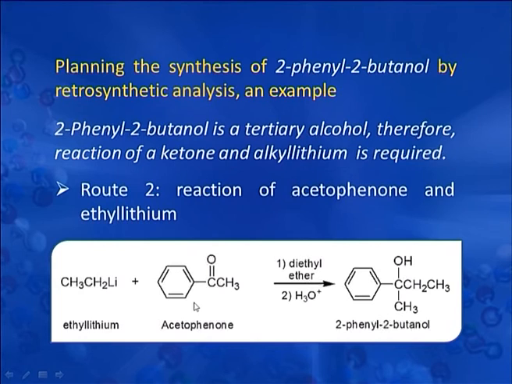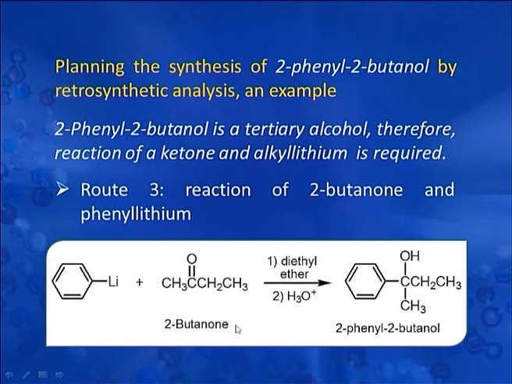In the second route, we are disconnecting the molecule from this carbon-carbon bond. As a result, we start with ethyl lithium and acetophenone to generate the same molecule. In route 3, we disconnect the molecule along this carbon and phenyl bond. If we break the molecule from here, then the ketone will be 2-butanone and phenyl lithium will be the organometallic compound which will be used for the synthesis of this tertiary alcohol.